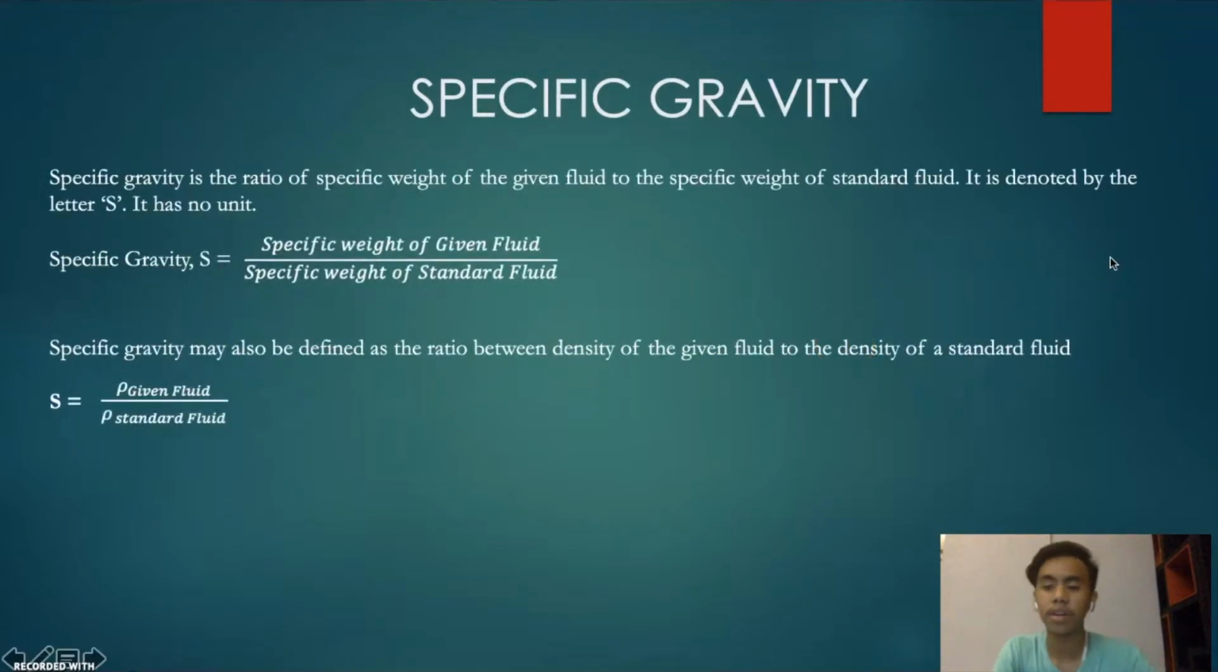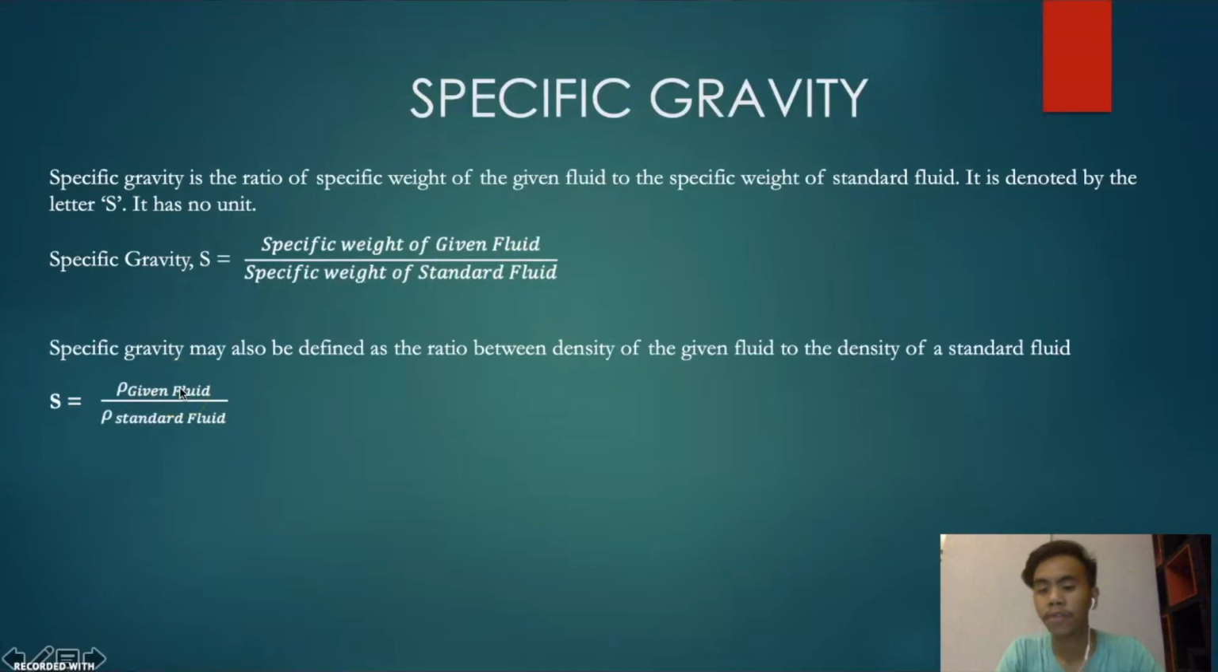Let's go with specific gravity. Specific gravity is the ratio of the specific weight of a given fluid to the specific weight of a standard fluid. It is denoted by the letter S, and it is dimensionless, which means it has no unit. Specific gravity equals the specific weight of a given fluid over the specific weight of the standard fluid.